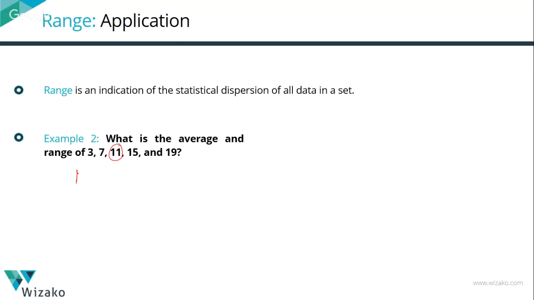We need to compute the average. Average is equal to 11. What is the range? Pick the largest number, which is 19, and the smallest number, 3. 19 minus 3 is equal to 16.